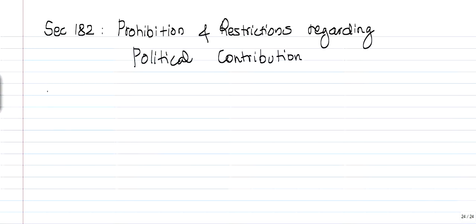Contribution directly or indirectly to political parties. This section is applicable for all the companies.